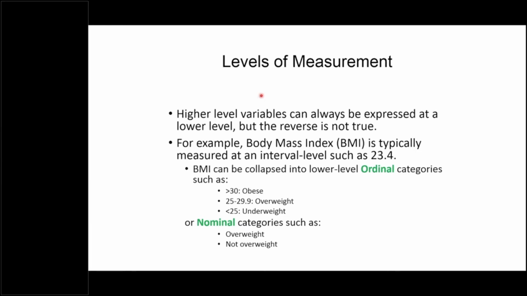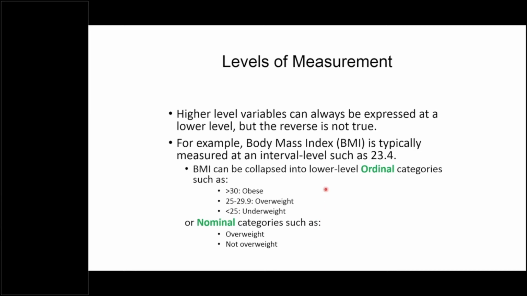So that is the ordinal type of scale of measurement. Or we just classify into person having normal blood pressure and high blood pressure. So these are two mutually exclusive categories, and that falls under the nominal scale of measurement. Similar to the BMI, so we just have BMI 23.4. That is the BMI, that is the ratio scale. But then we can convert it to the ordinal scale by having the specific class intervals, or we can convert it into nominal categories by having only two mutually exclusive categories.